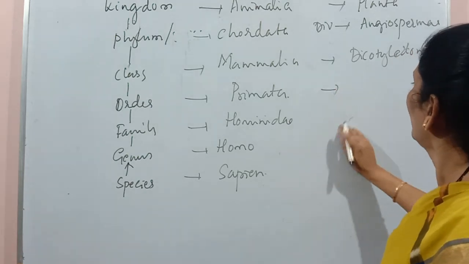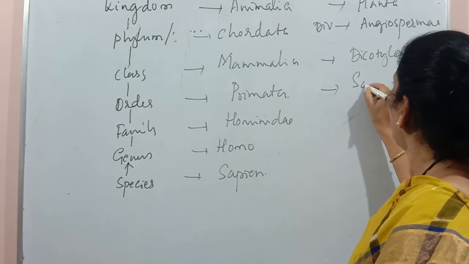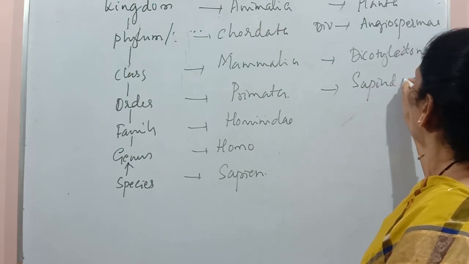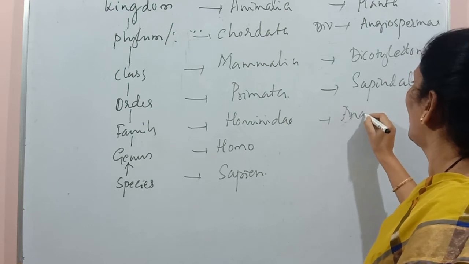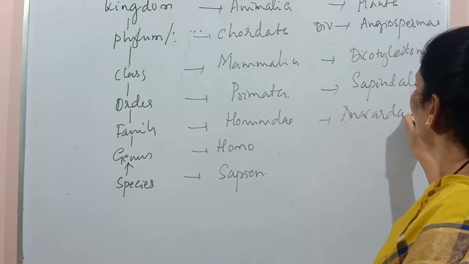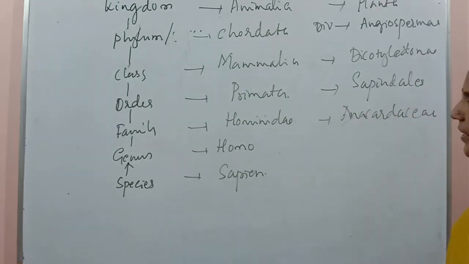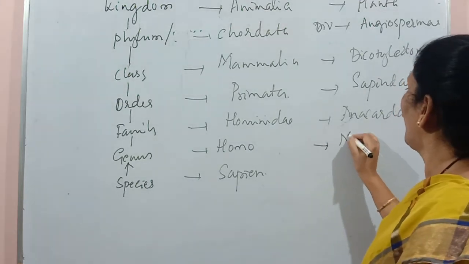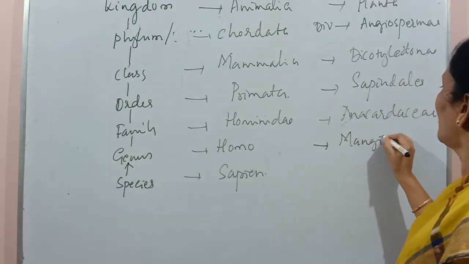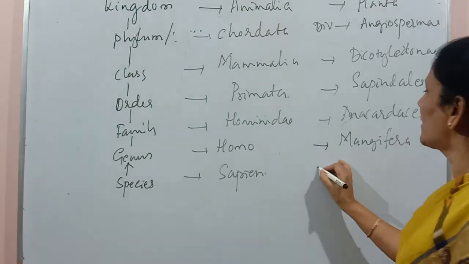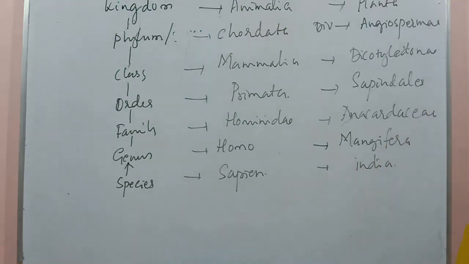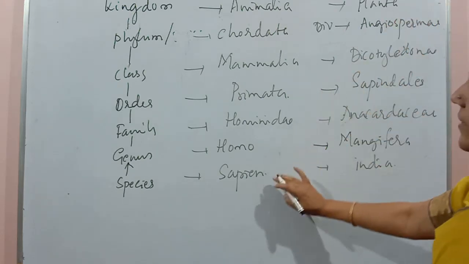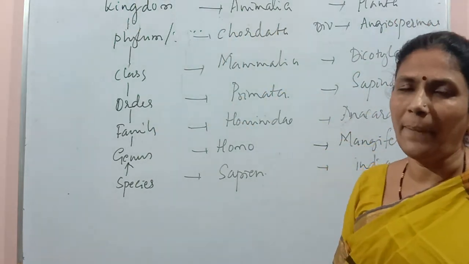Order, Sapindales. Family, Anacardiaceae. Genus, Mangifera. And species, indica. This is the taxonomic hierarchy of mango and this is the taxonomic hierarchy of man.